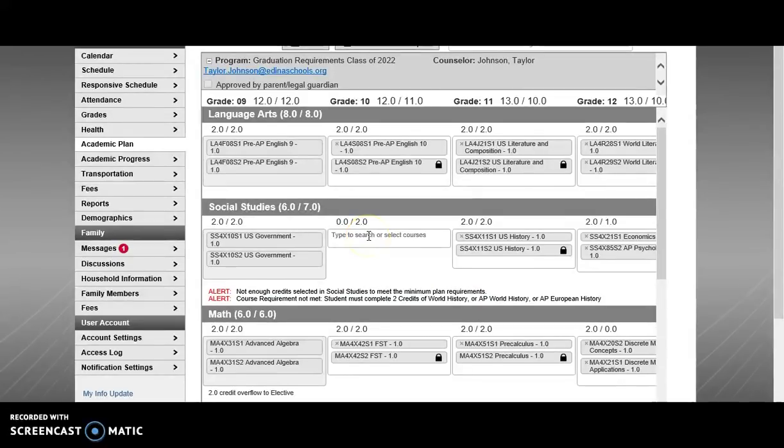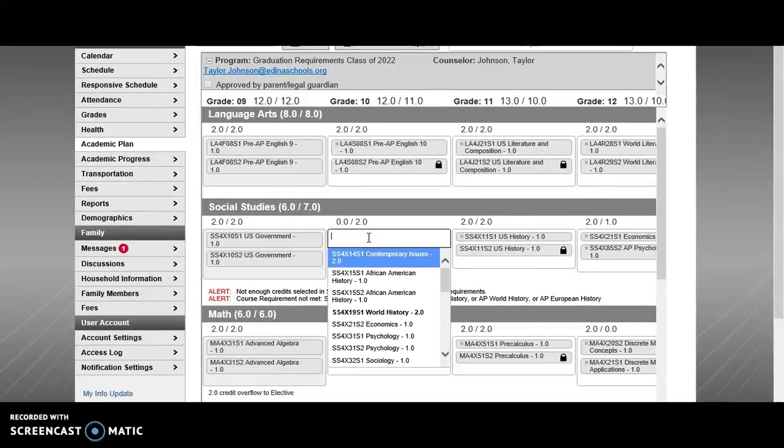So originally, I had world history in here. Let's say I'm doing really well in government, and I'm looking to challenge myself in a course.